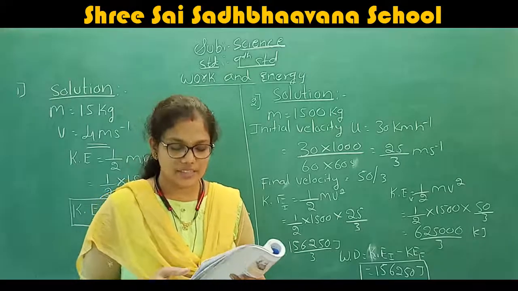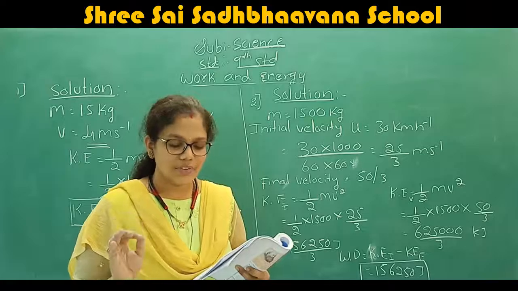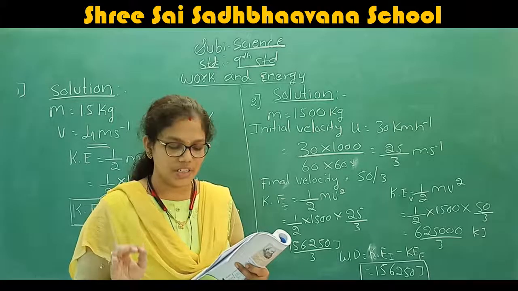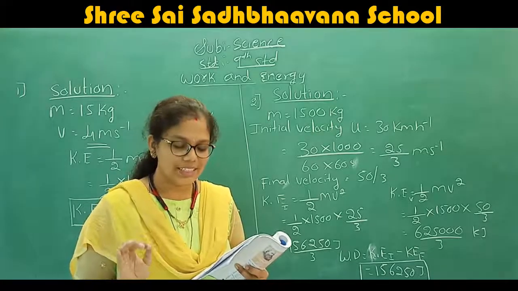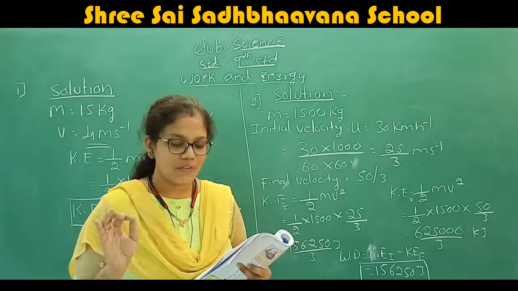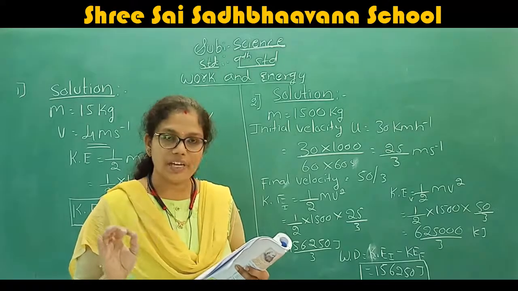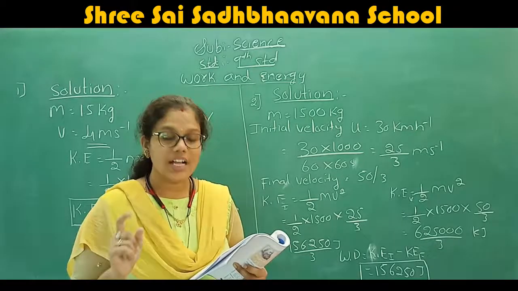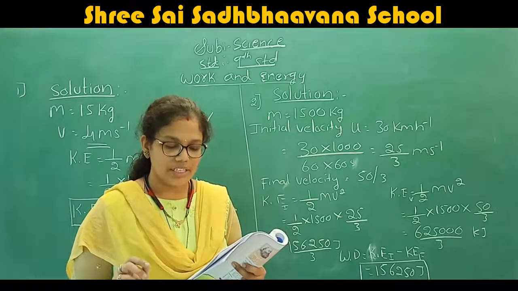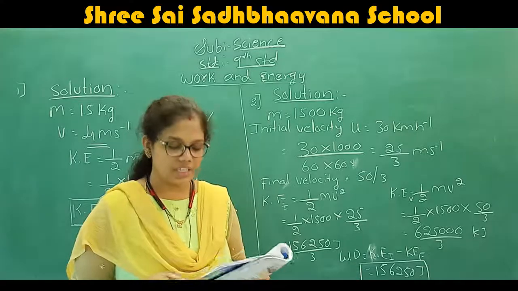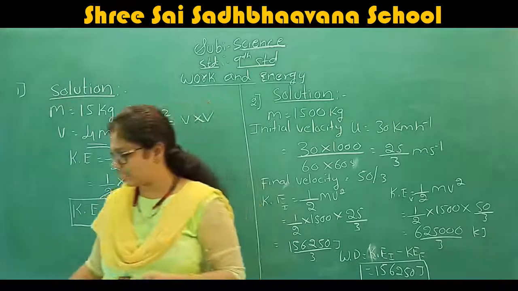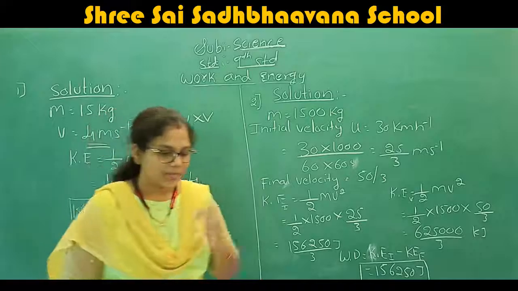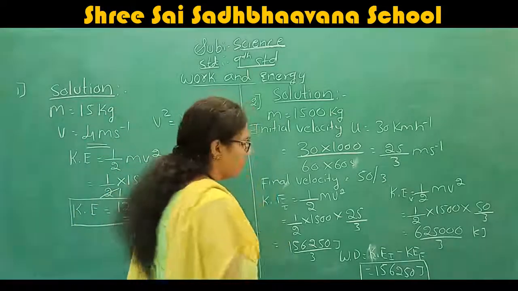One more time, I will just read the question. What is the work to be done to increase the velocity of a car from 30 km per hour to 60 km per hour, if the mass of the car is 1500 kg? Maybe now you have understood the question. Now we are going to solve this problem.